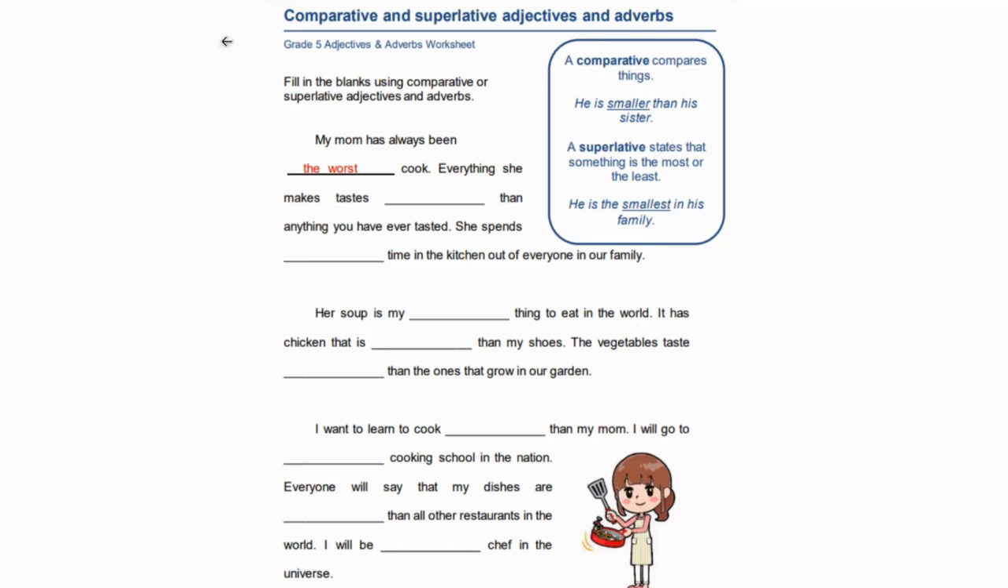Okay, Mr. Chin, I'll keep that in mind. All right, so shall we proceed? Her soup is my least favorite thing to eat in the world. It has chicken that is. Can you make an attempt at this? It has chicken that is.